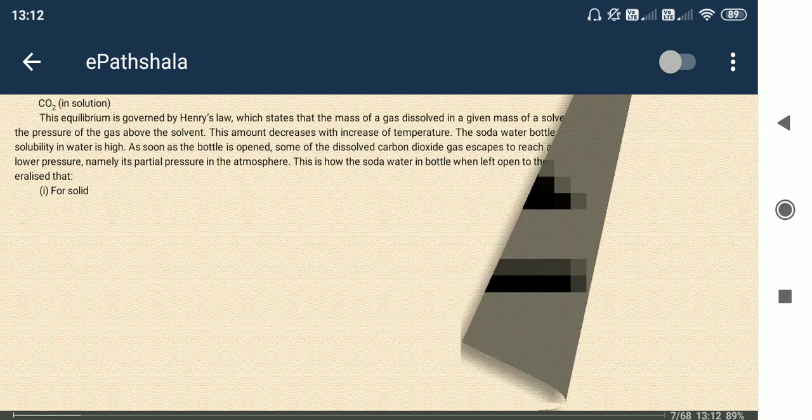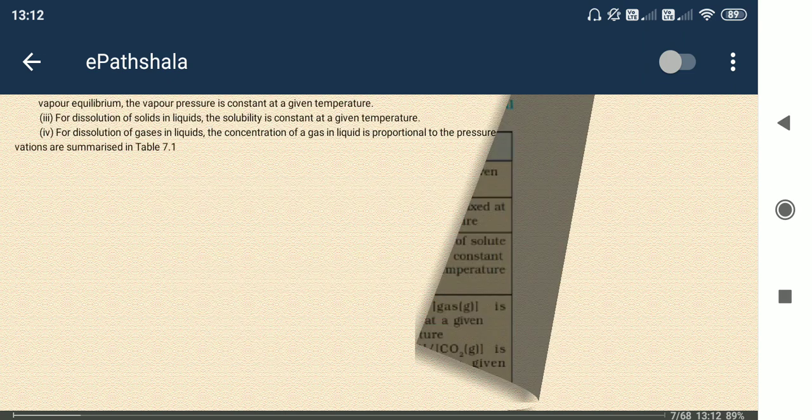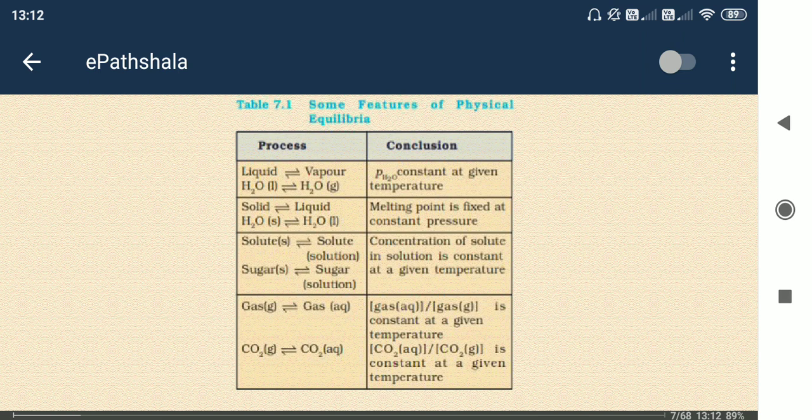Solid and liquids, this one I have discussed already. See here, the process and conclusion are given. Liquid water, H2O liquid, is changing to H2O gaseous. But the reaction is given as bidirectional, meaning forward and backward are both happening simultaneously.